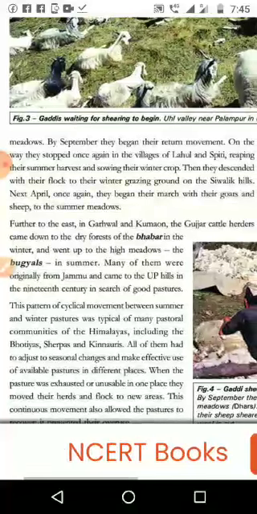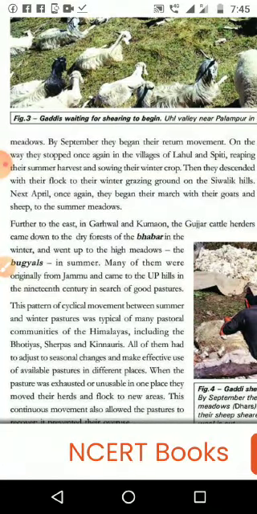Another group of people are the Garhwalis and Kumaonis, living in the UP area touching the Himalaya. We studied about Bhabar and other things when we studied the physical features of India, Khadar, Bhabar, things like that. In the winter season, they come to the marshy land of UP, and in the summer season again they go to the high meadows of the Himalayan hills.